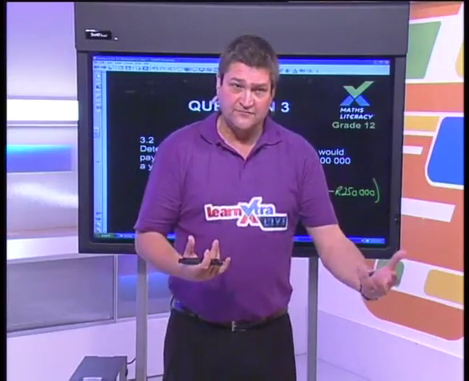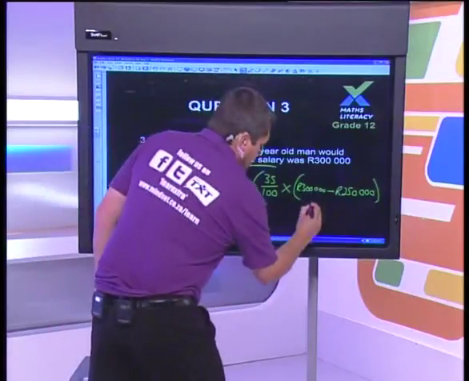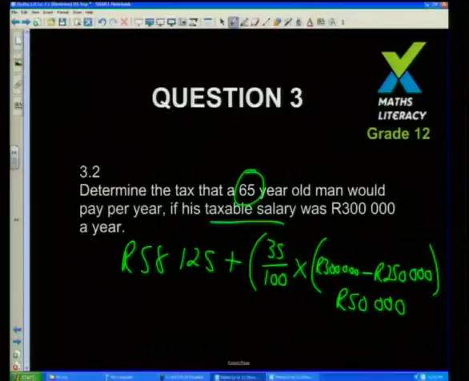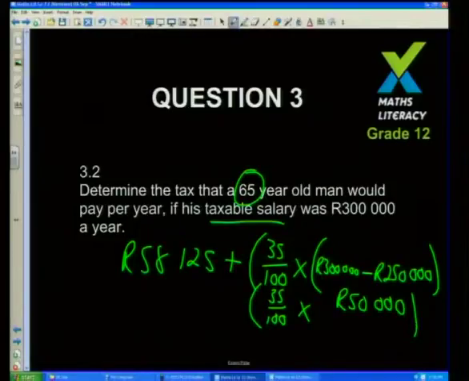Agreed? 300,000 minus 250,000 is 50,000 rand. So there is 50,000 rand, which we've got to find 35% of. Okay? So let's do that straight away.